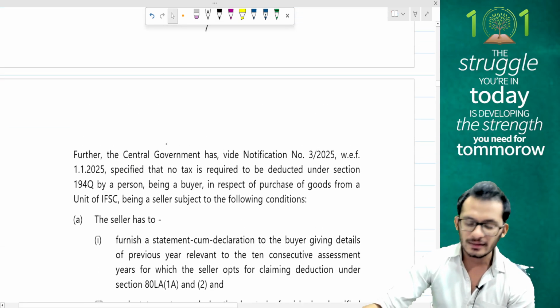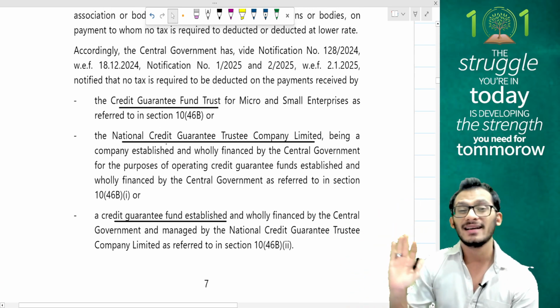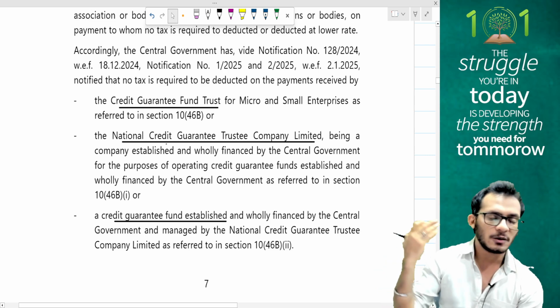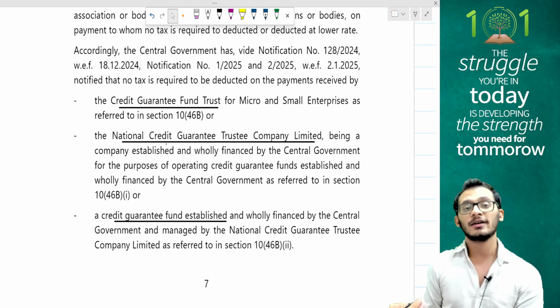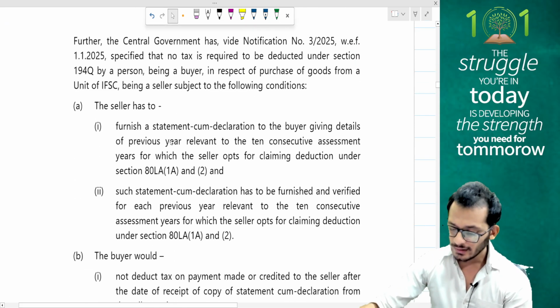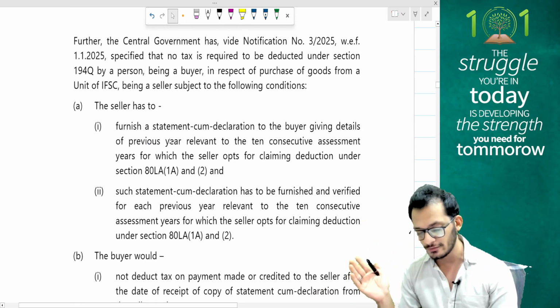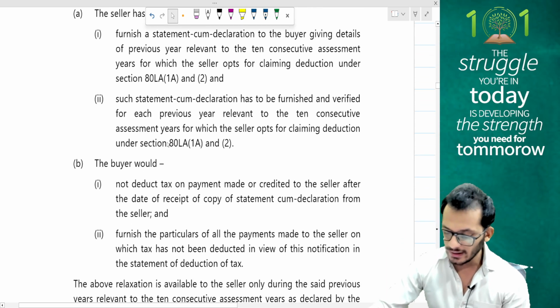Any kind of these entities will not be liable for TDS because, you are already aware about it, these are all exempted entities under section 10. Because they're anyway exempted entities under section 10, there is no requirement for me to be deducting TDS on these kind of payments. Yes, they have been given some additional conditions that you should be furnishing some statement cum declaration for the purposes. You should have any kind of verifications done.